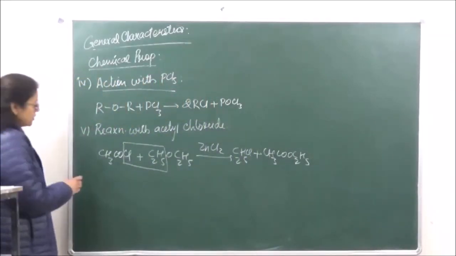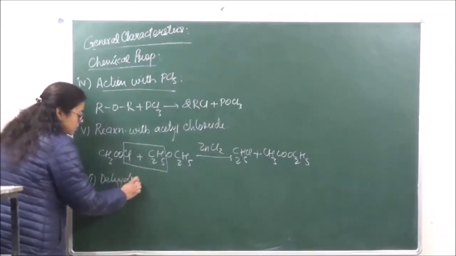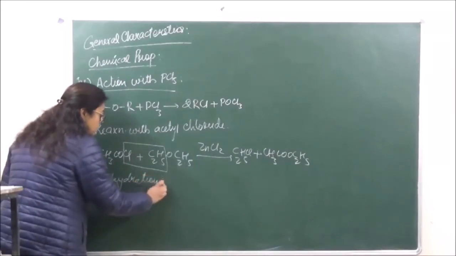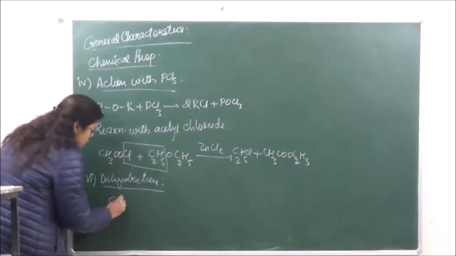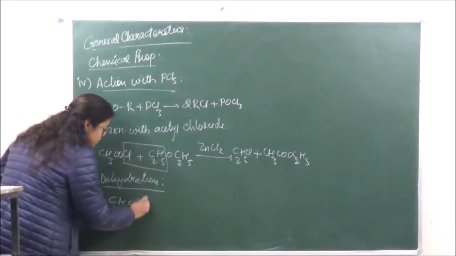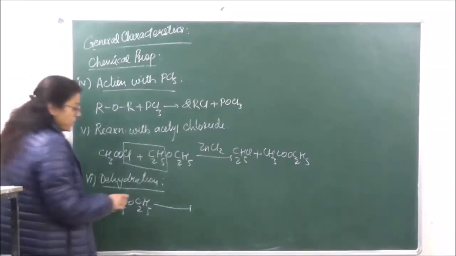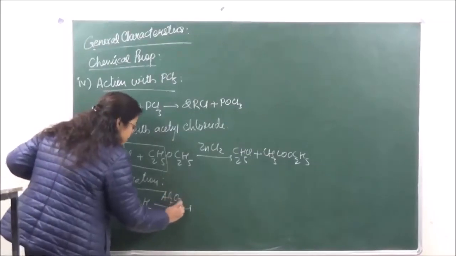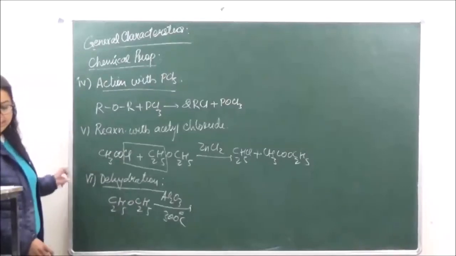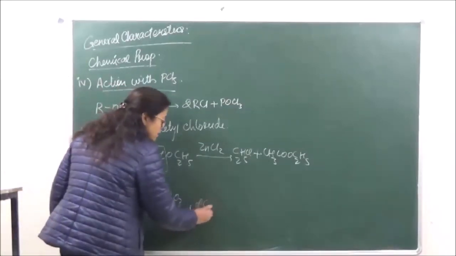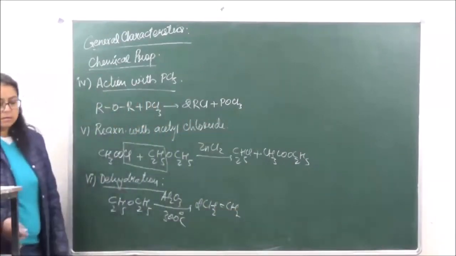Then the next reaction is the dehydration reaction. C2H5OC2H5 in presence of Al2O3 at 300 degrees Celsius is going to give us the corresponding alkene, right?